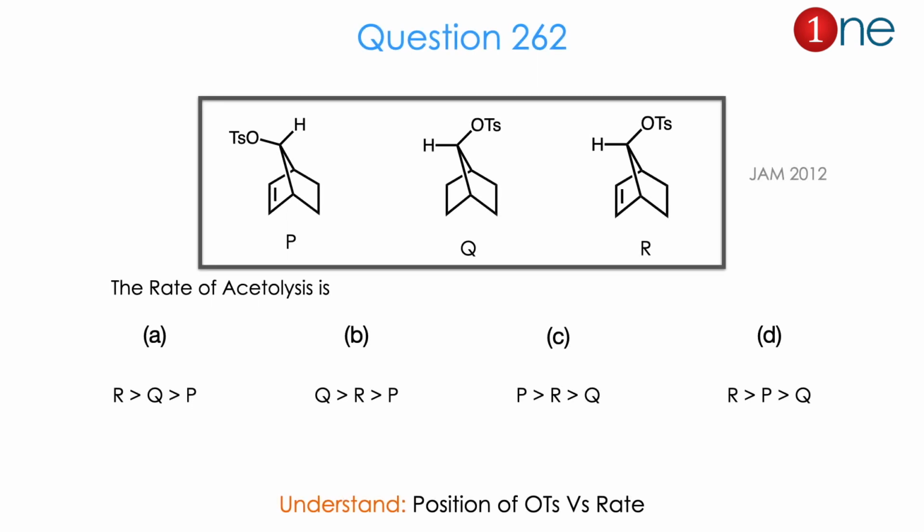Let us look at the next question, which is a bicyclic ring with one bridge atom. They have the tosylate. One is against the double bond, one is parallel with the double bond, one is without the double bond. So 3 different structures. They are asking the rate of acetolysis there. You are acylating it. So the question is about which one is higher, which one is lower, which one doesn't have any effect. So from the 3 structures and possible rates of hydrolysis, you might realize the position of OTs versus rate and the position of the double bond is the real question. The answer is D. Let us see how.